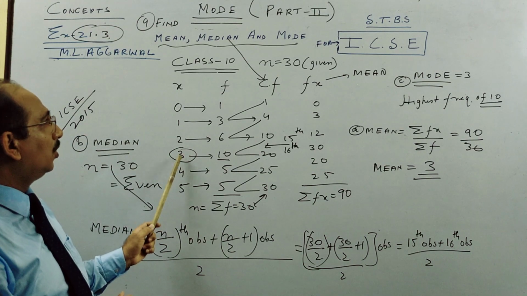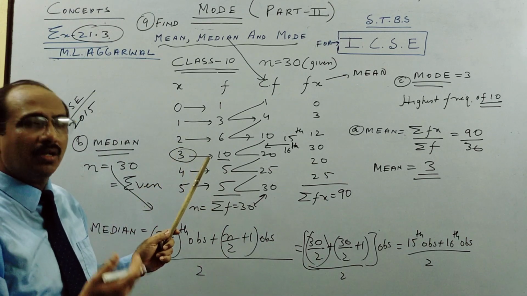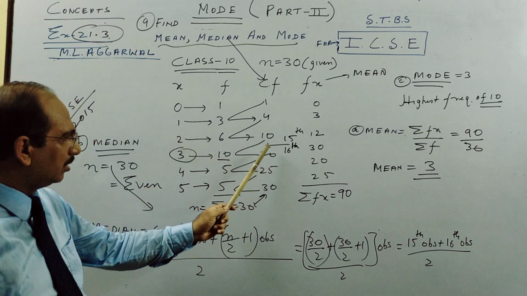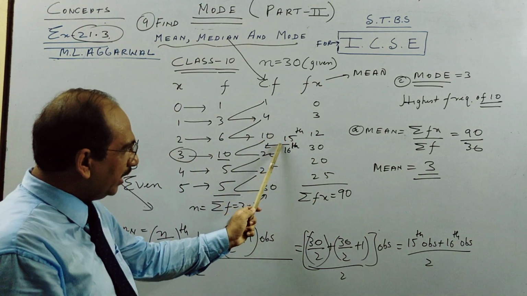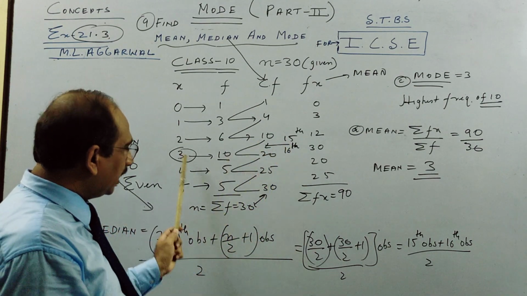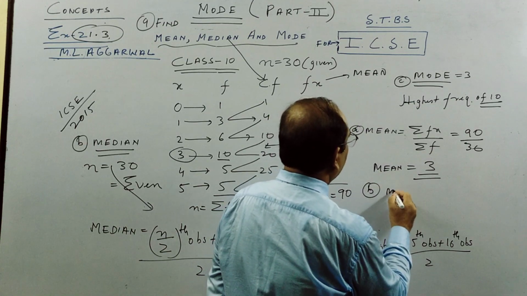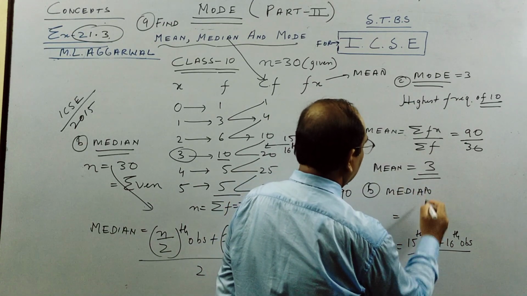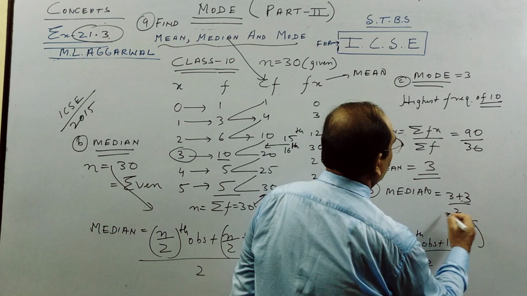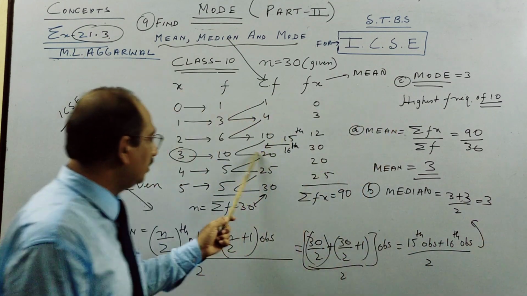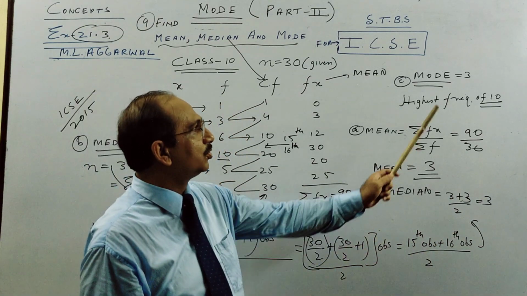This is the meaning, if you understand in ascending order, because median means middle one. So with logic I am telling you, this is mathematical. Let me finish the mathematical. The 15th and 16th values are both here, between 10 and 20. So median is 3 plus 3 by 2, which is 3. So 15th observation plus 16th observation divided by 2. So median is also 3, mean is also 3, mode is also 3.